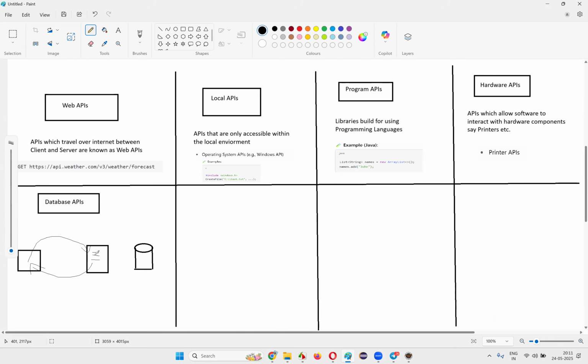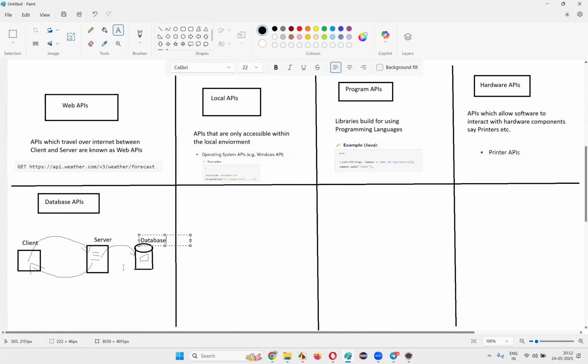But assume this request made to the server machine needs to get details from the database. The code running on the server, some Java programming code, needs to make a SQL query to one of the tables in the database. How will the Java program run a SQL query on this table with the help of database API calls?